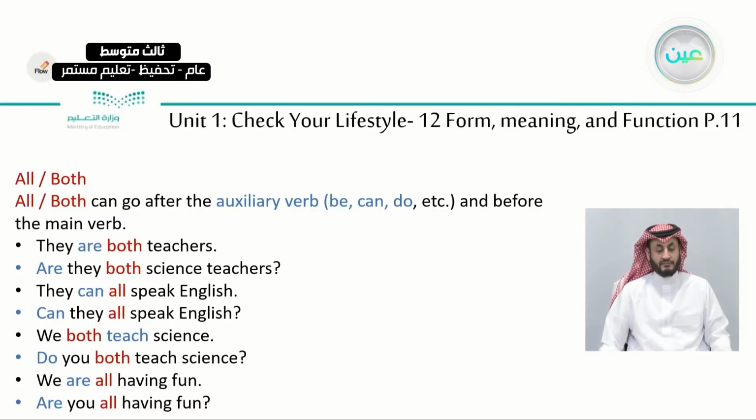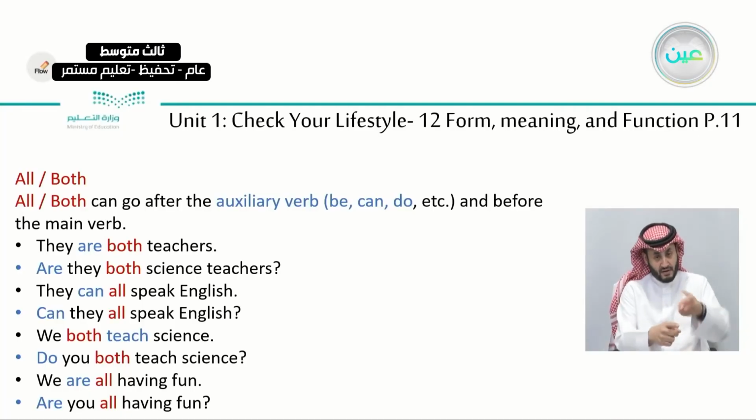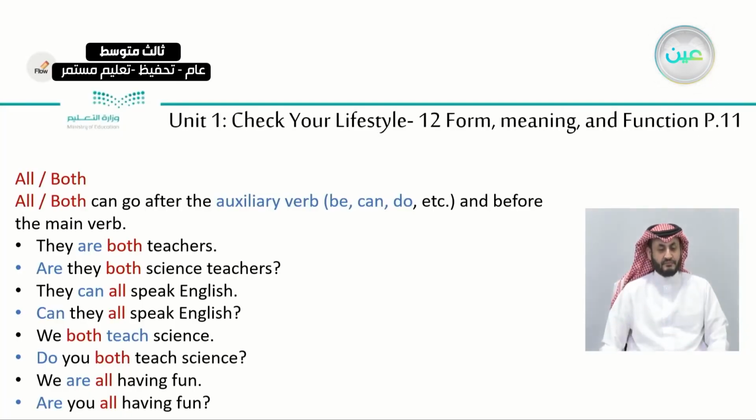Let's see the examples. They are is verb to be. This is the auxiliary. They are both teachers. We can say both here. All and both, not neither and none, with the positive. Are they both science teachers? This is when it's a question. They can all speak English. Can they all speak English? So here we have the verb, and here we have the main verb speak also. So we put it before the main verb.